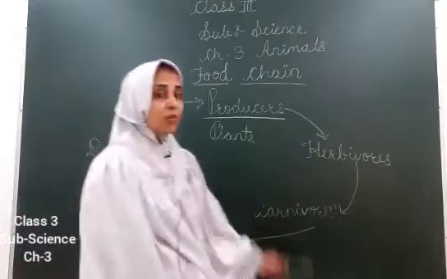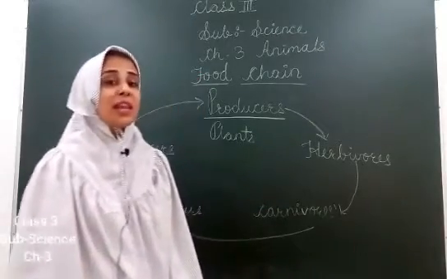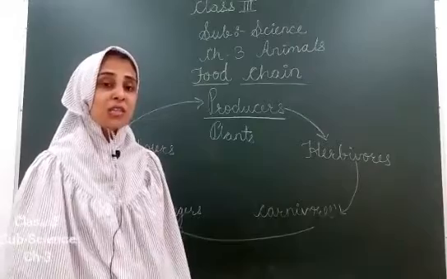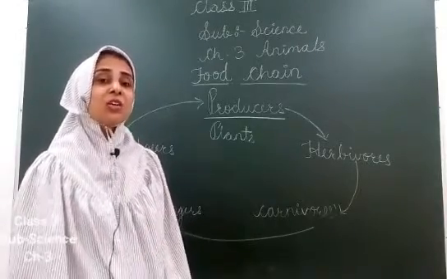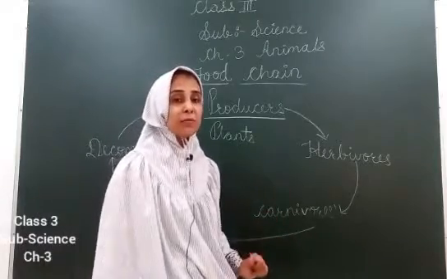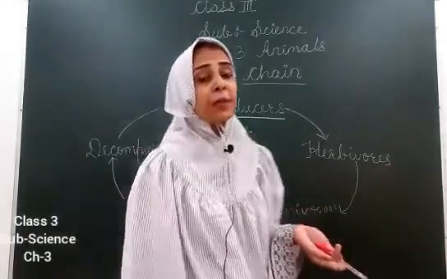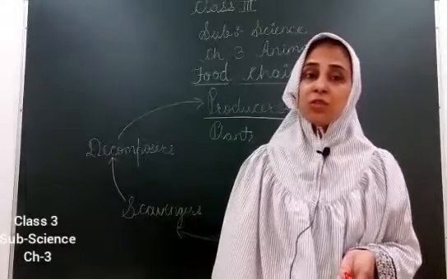Now, these animals are eaten by what? Carnivorous animals. Which are carnivorous animals? Lion, fox, leopard, tiger. These are all carnivorous animals. They are eaten by omnivores. Which are omnivores?